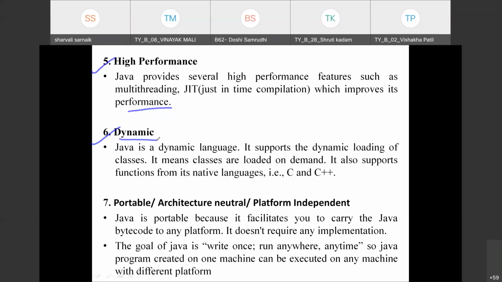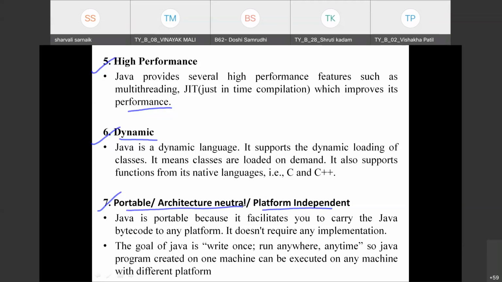Next is Java is portable, architecture neutral, and platform independent. We have already studied the structure of execution and compilation of Java. In that, we saw how the Java code we write is executed on other operating systems. This means platform independent, portable, and architecture neutral.